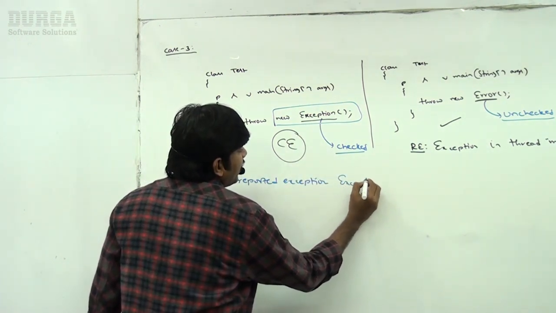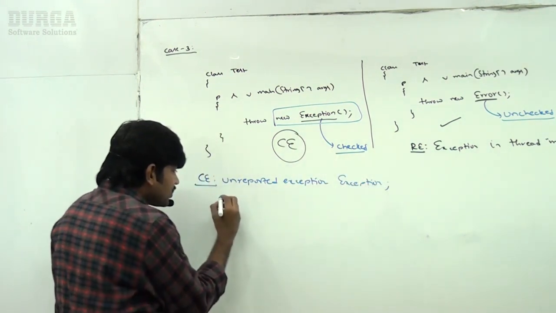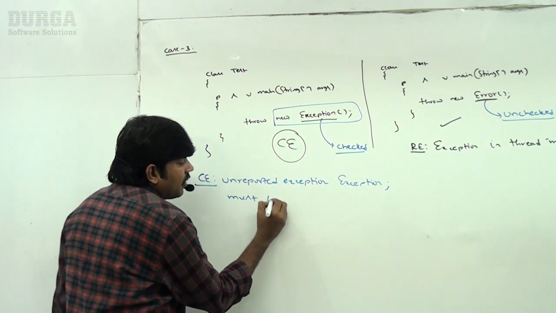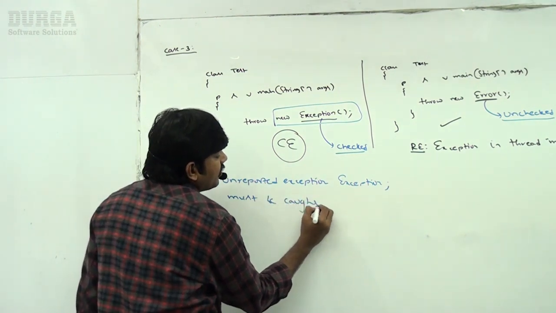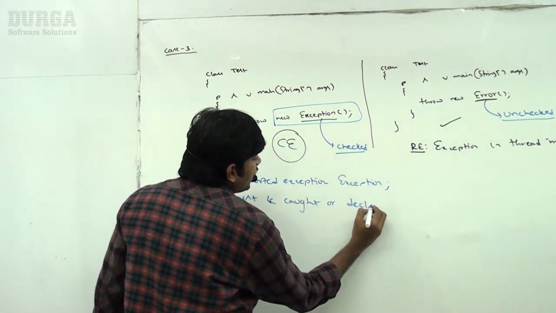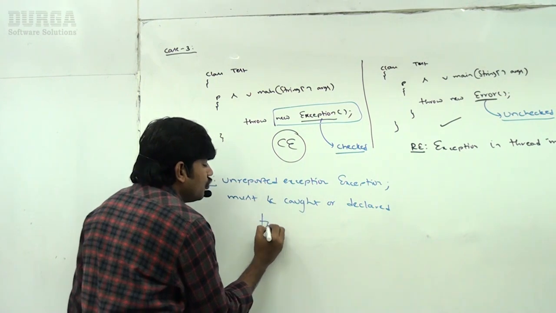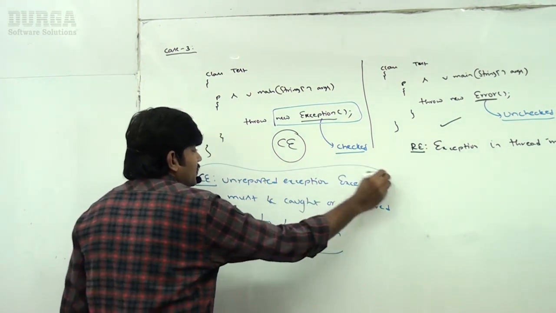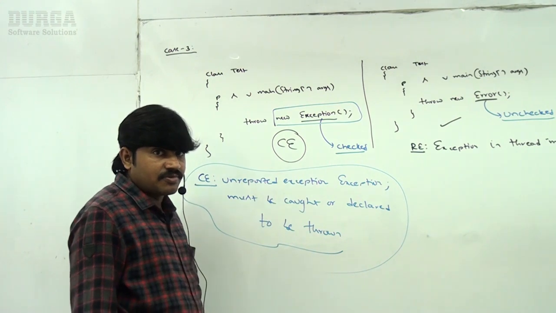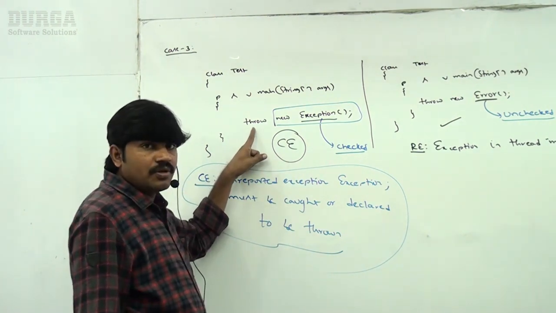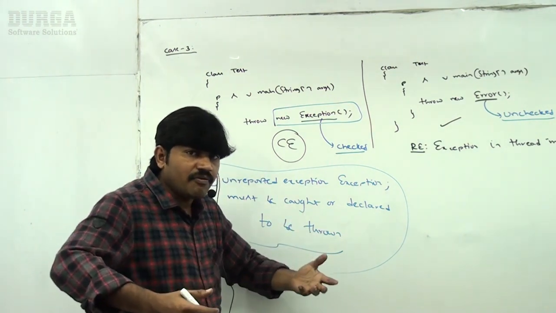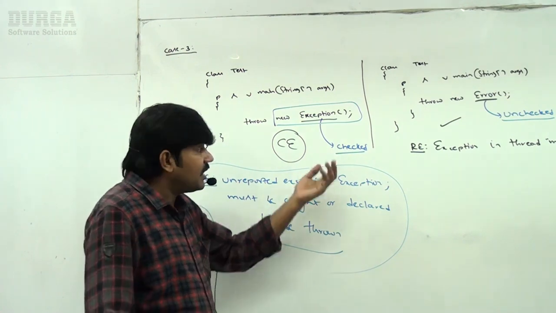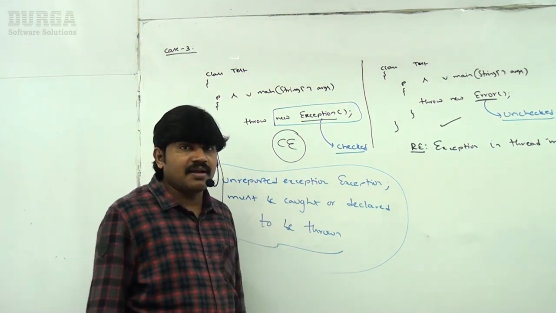Must be caught or declared to be thrown. We are going to get this compile time error. Take very special care. We raise with the throw keyword because something goes wrong, but the compiler will ask where you are handling it.